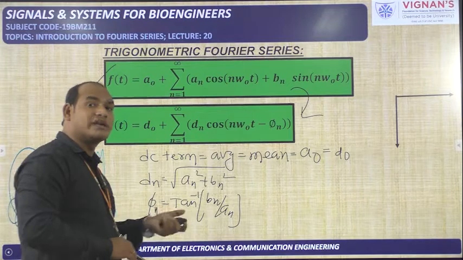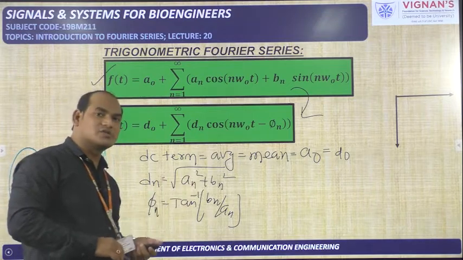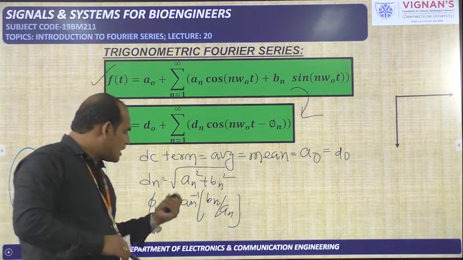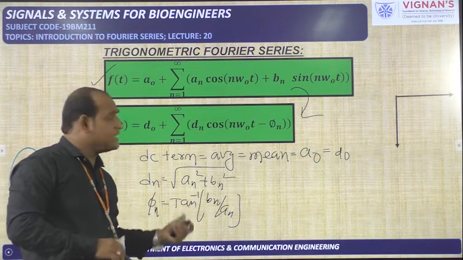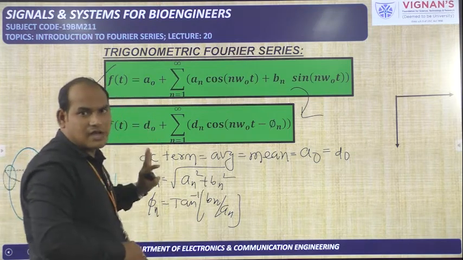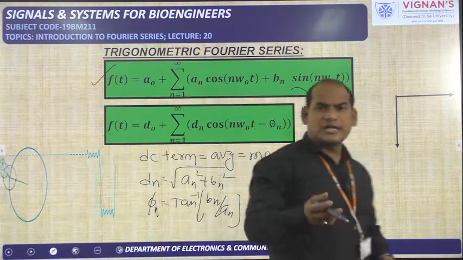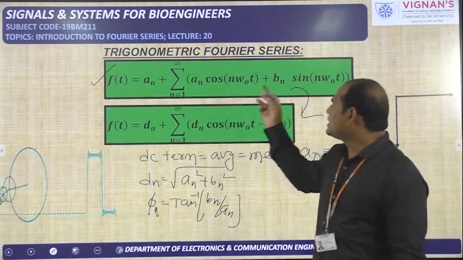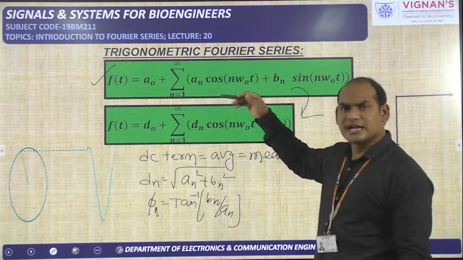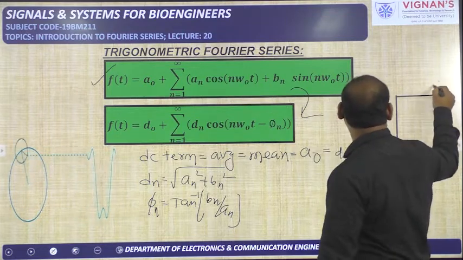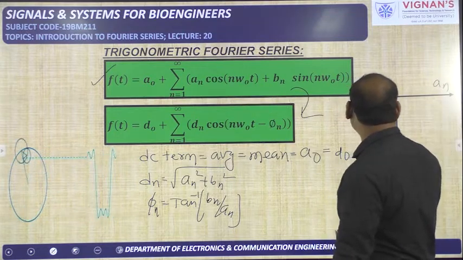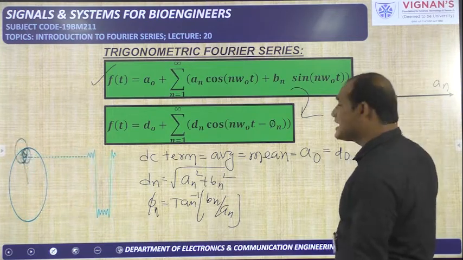So dn is equal to square root of an square plus bn square, and phi n is equal to tan inverse of bn by an. How has this equation come? All these things we will see now. Generally we already proved that cos functions are orthogonal to sine functions, so these coefficients are also orthogonal. I am taking this as the an value and this as the bn value. Why I took it like this, I will also tell.